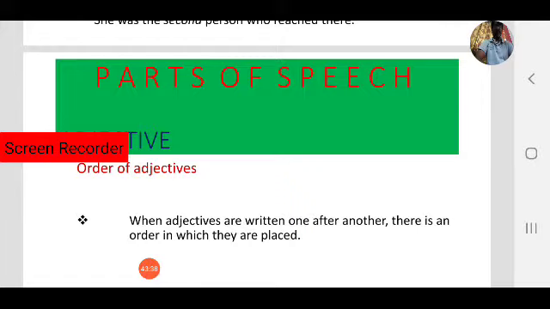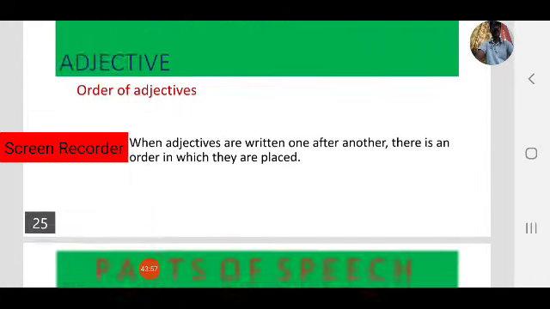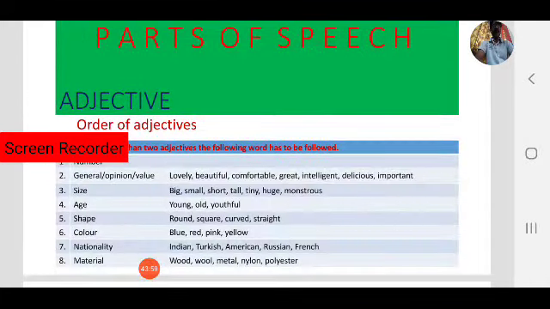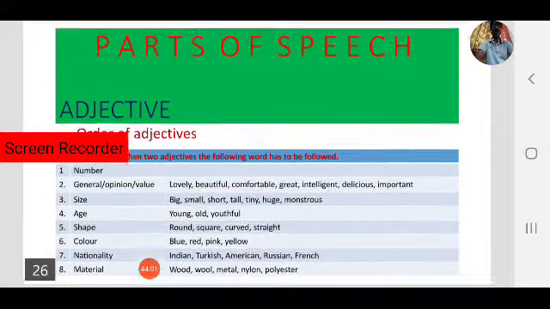Going to the next slide, we will see what the order is. Order is also important. Sometimes in one sentence we use more than one adjective, then we have to follow the order of adjectives. Which one to use first, which one next, like that. Now this is the order of adjectives. Note it down.